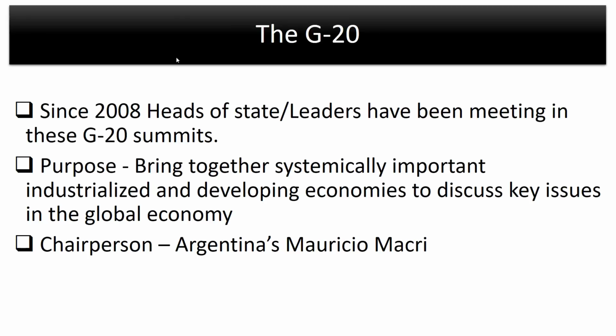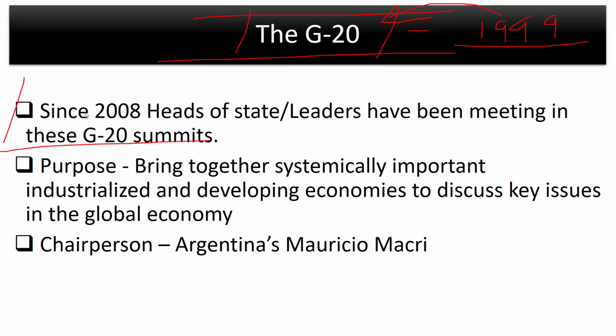Now we have some notes about G20 over here. As I told you, G20 was founded in 1999. At that time, prime ministers and presidents of various countries did not attend the G20 summit. So this started in 2008. This was the first time when heads of state and leaders around the world attended the G20 summit. Why?